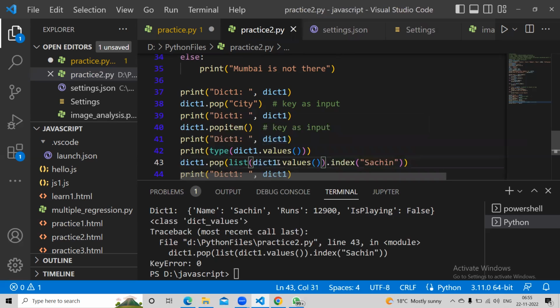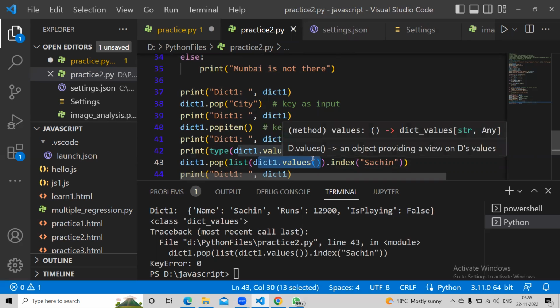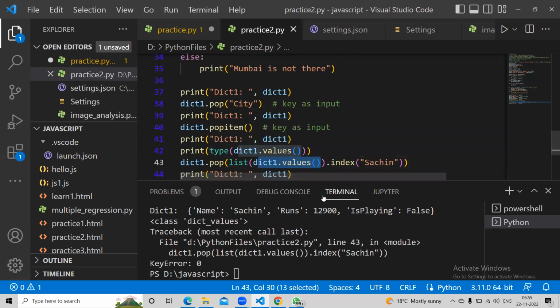So forget about pop for now. Dictionary one dot values will give what? List of values. And list of values. One minute. Sorry for the interruption.